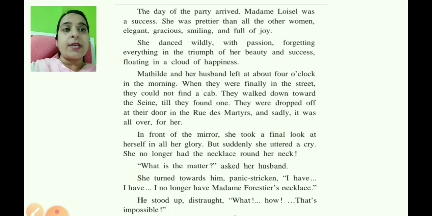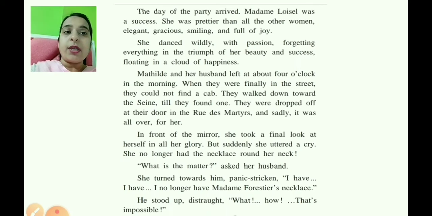Mathilde and her husband left at about 4 o'clock in the morning. When they were finally in the street, they could not find a cab. They walked down toward the Seine till they found one. They were dropped off at their door in the Rue des Martyrs, and sadly it was all over for her.